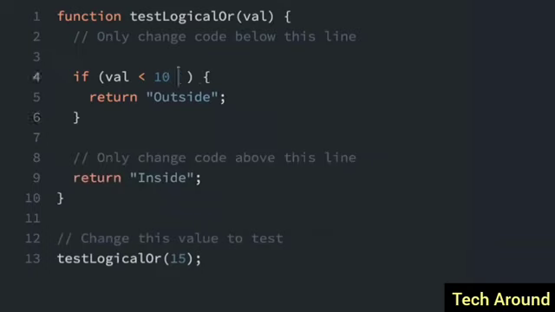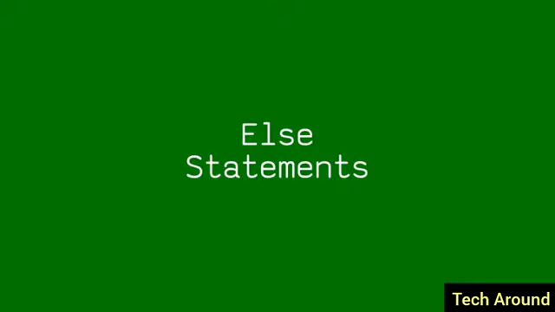And then I can add an OR statement, which is just two pipes. So I'm going to put val is less than 10 or more than 20 here. So now we're checking if the value is less than 10 or if the value is more than 20. Either way, we're going to return outside. And if that's not true, we'll return inside.